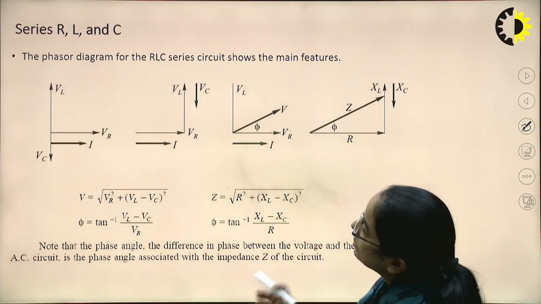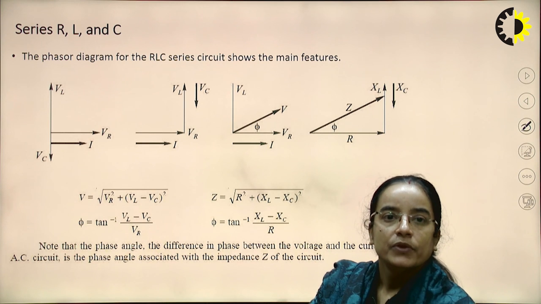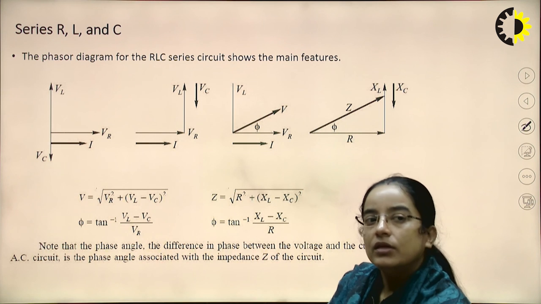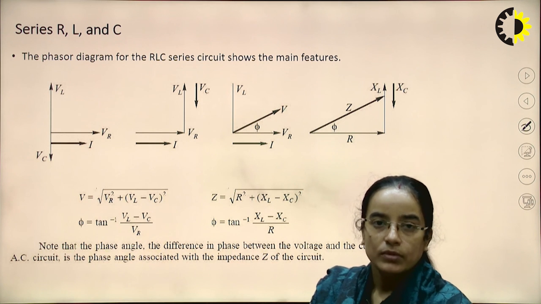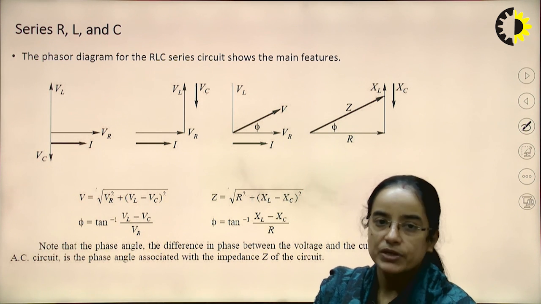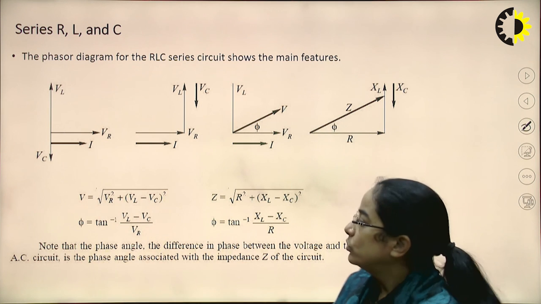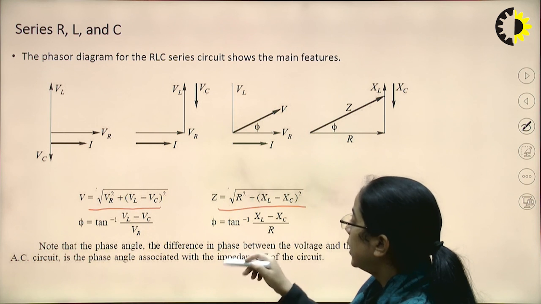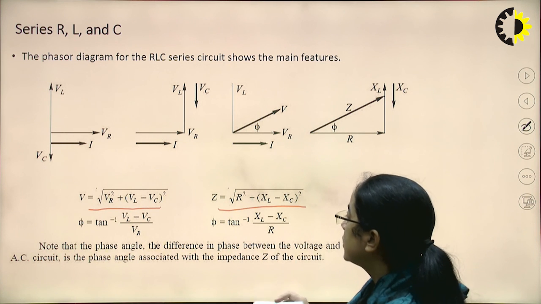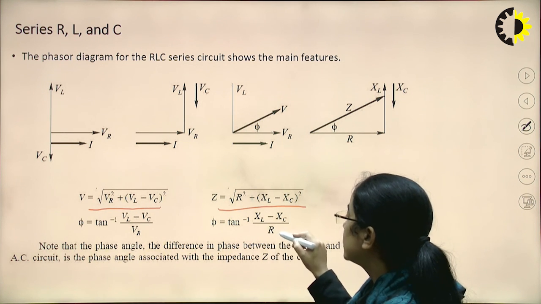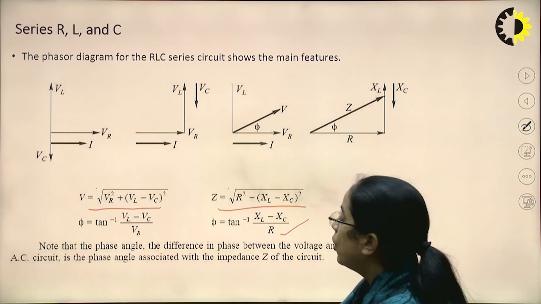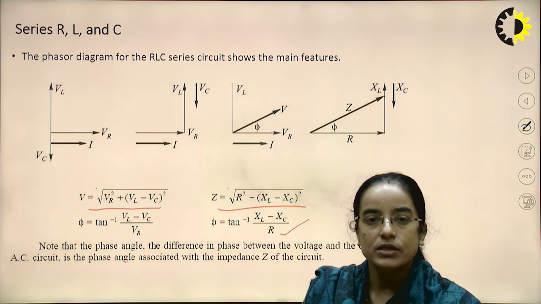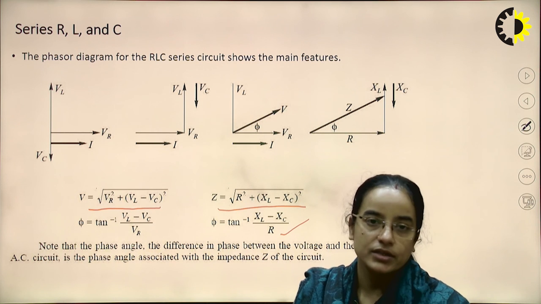So this is the series RLC circuit. Here, due to L and C, there will be some lagging factor, some phase difference. V will be this, Z is this, and the phase difference can be calculated as tan inverse of (XL minus XC) by R, or tan inverse of (XC minus XL) by R, depending on whether XC is greater or XL is greater.